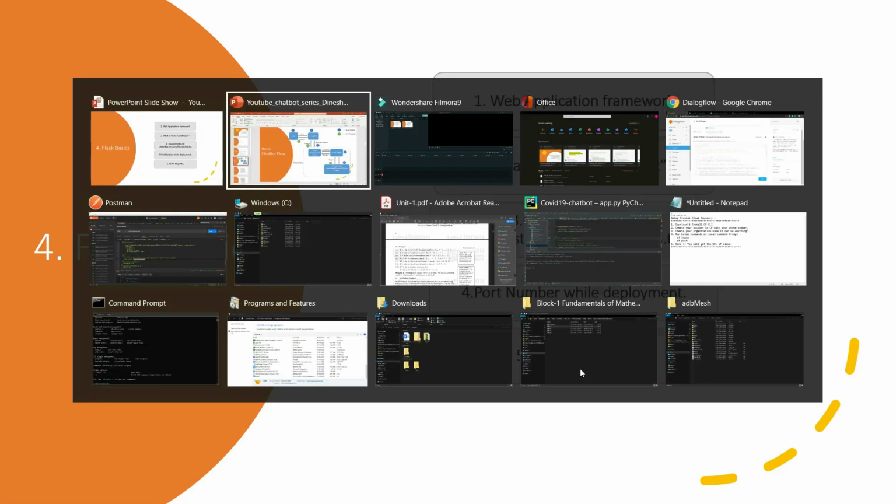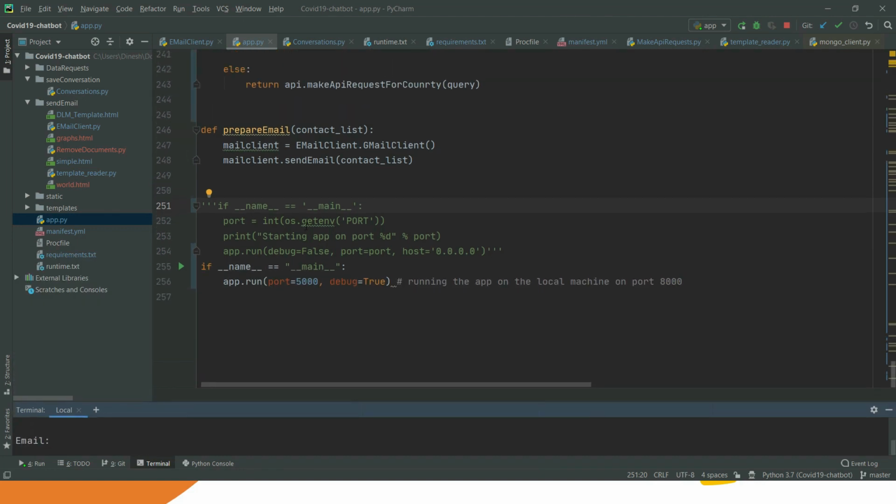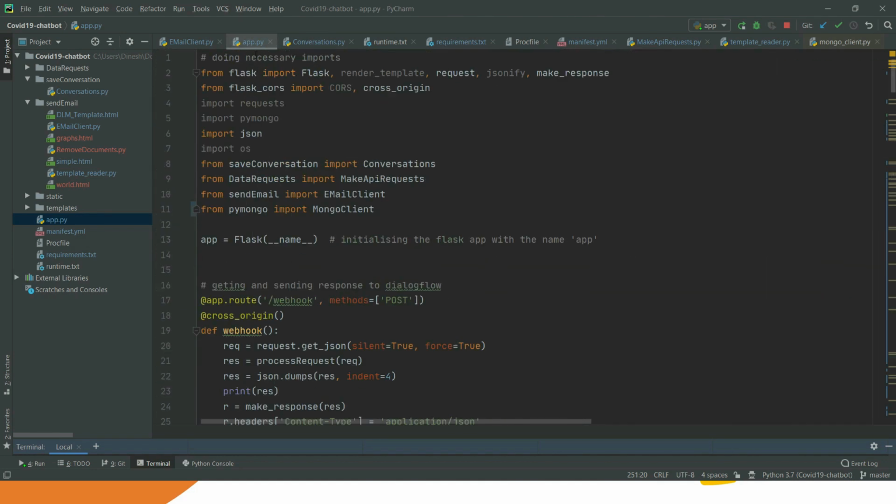Okay, so let's quickly jump to the Python code. You can see over here that this is my Python code, and I have opened the app.py file. The app.py file is the first point of contact in our Flask application.